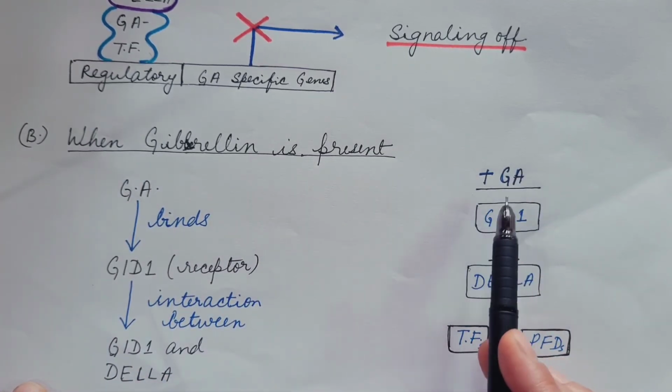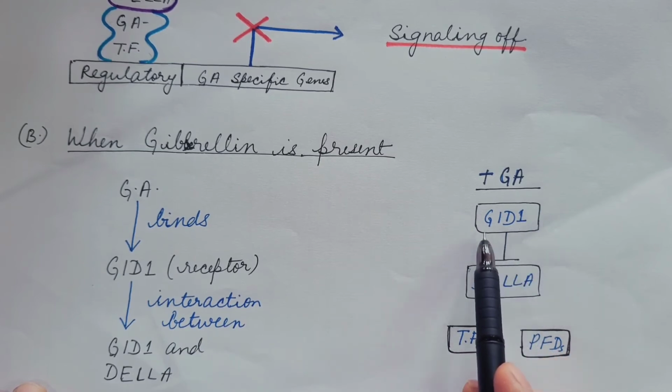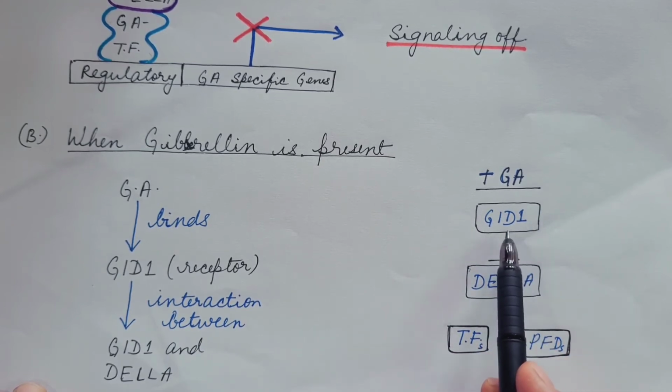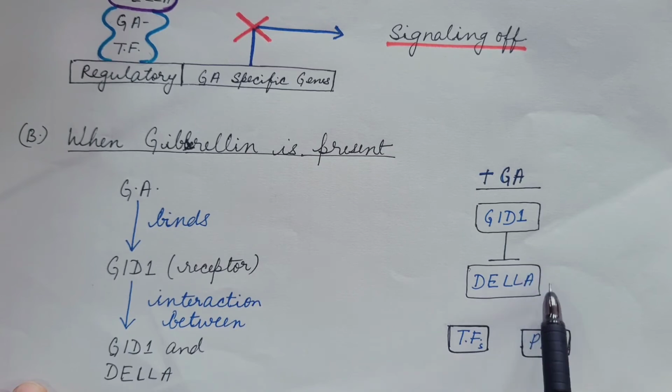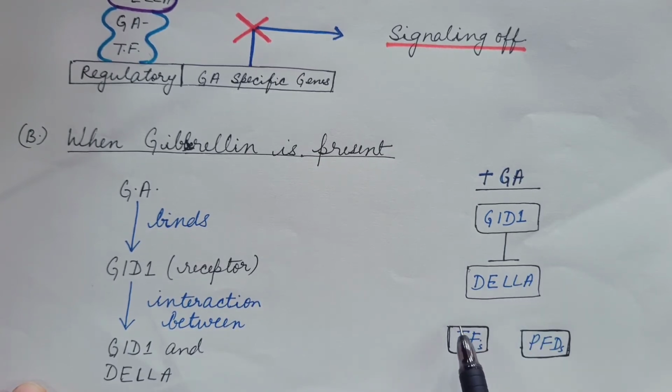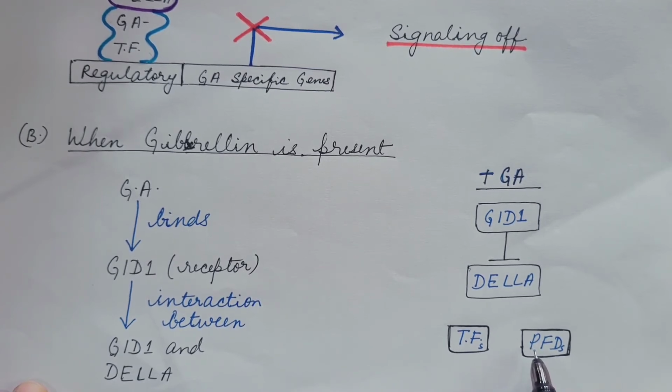When gibberellin is present, it binds with GID1, that is receptor, which in turn binds with DELLA protein. So now this DELLA protein does not bind with transcription factor and prefoldins. They are free, they are able to transcribe genes and hence we say signaling is on.